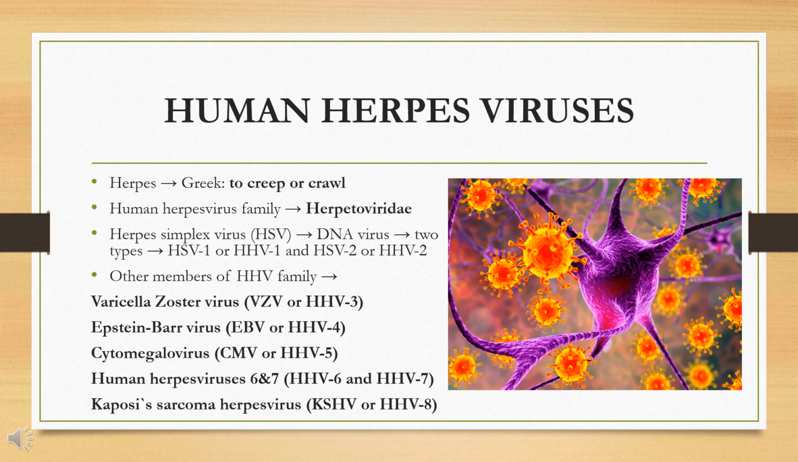Human herpes virus. The term herpes comes from the ancient Greek word meaning to creep or crawl. The human herpes virus family is officially known as Herpesviridae, and its best known member is herpes simplex virus, and it is a DNA virus.